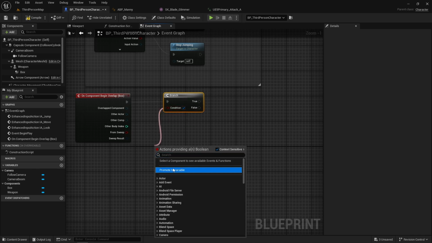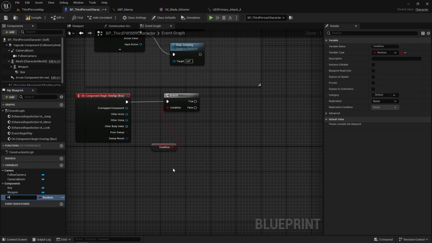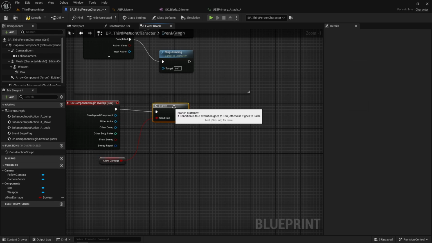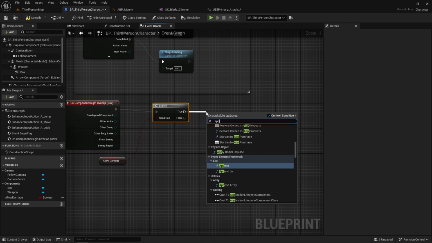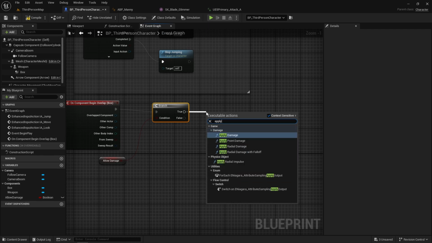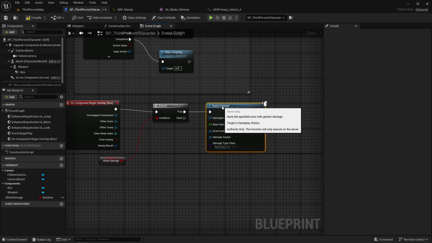And make a boolean called allow damage. If that's true, we can call apply damage. The damaged actor will be our other actor.